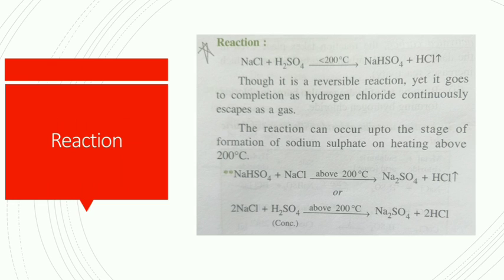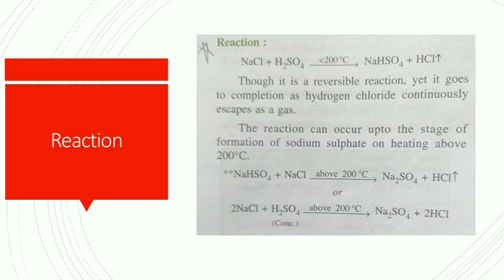Now there is some identification process as well. We all know that HCl gas is evolved, but we need to prove it. For that we have to take the HCl gas, the product of this experiment, plus ammonium hydroxide, or ammonia will also be preferable over here. It will produce ammonium chloride, and the nature of it is dense white fume. Dense white fume of ammonium chloride will be produced with water as its product.